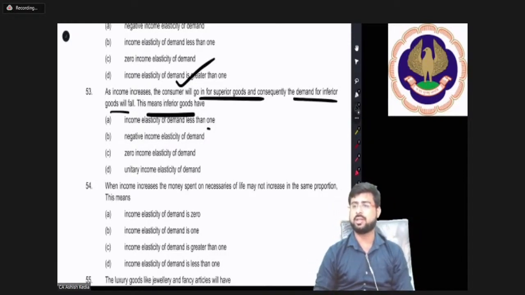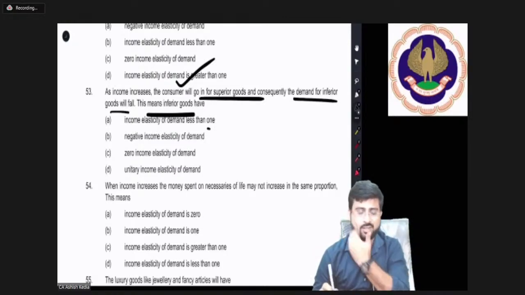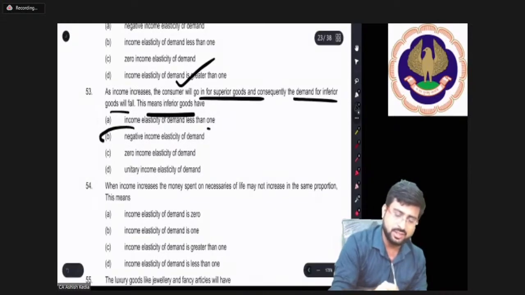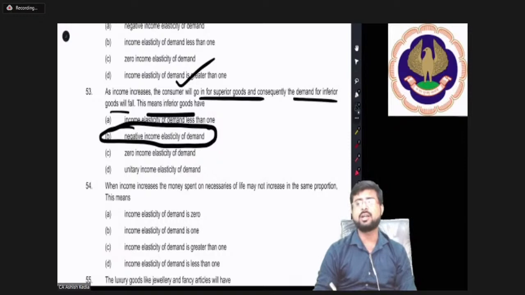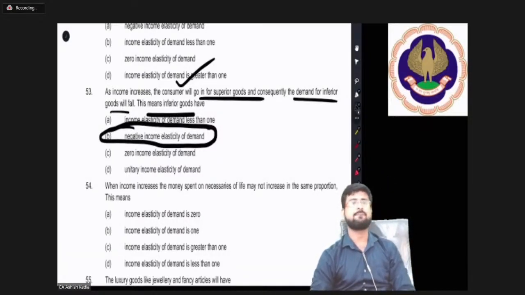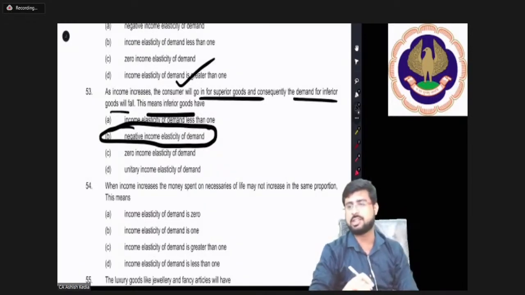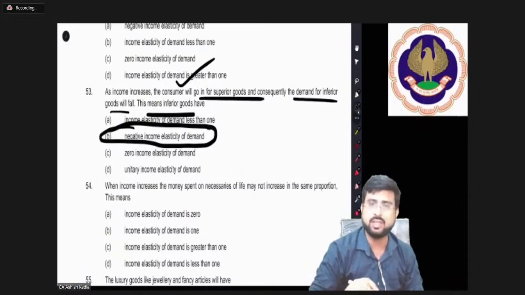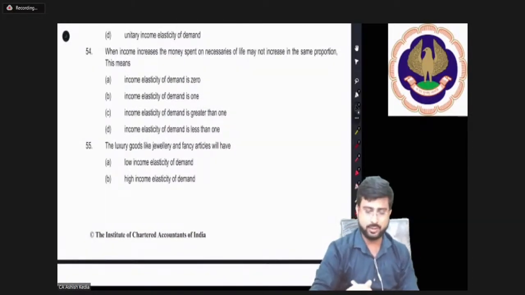Very good. Yes, correct answer. The answer is negative income elasticity. The point is negative income elasticity of demand. Moving on.